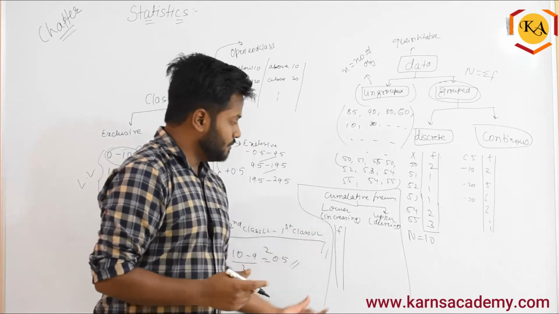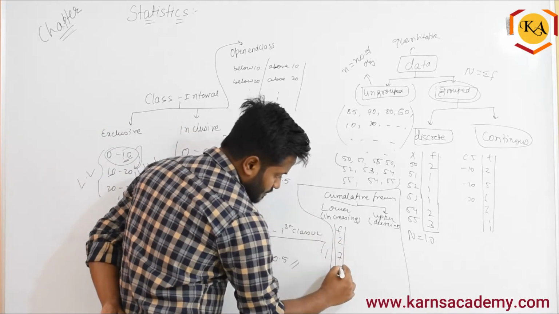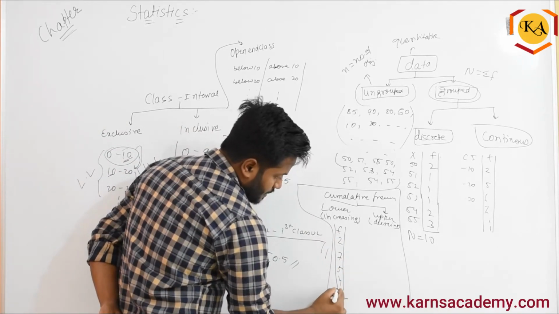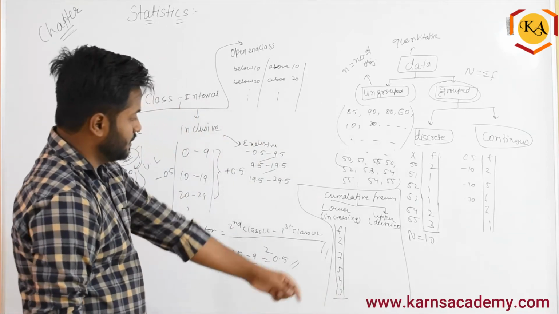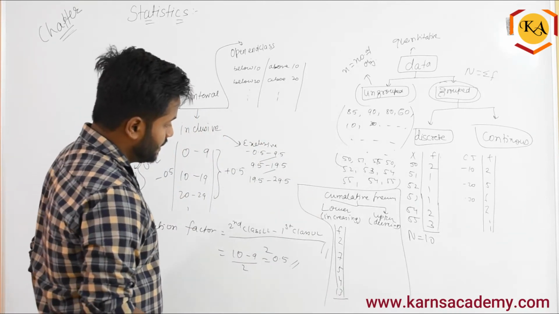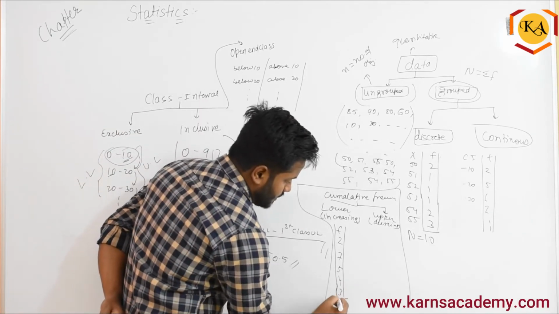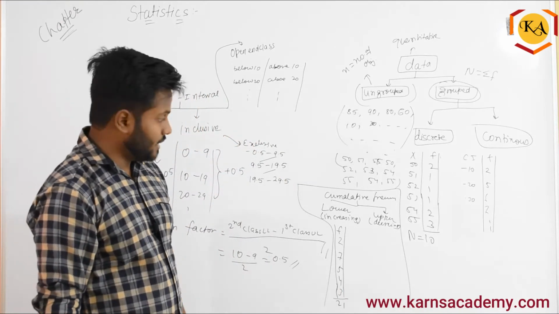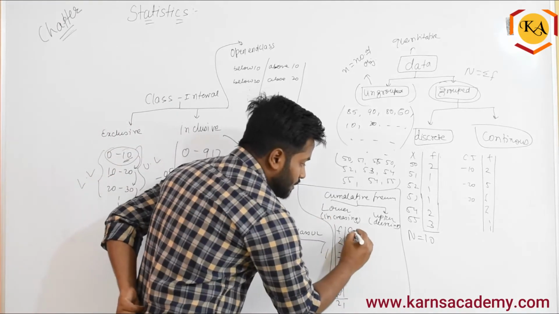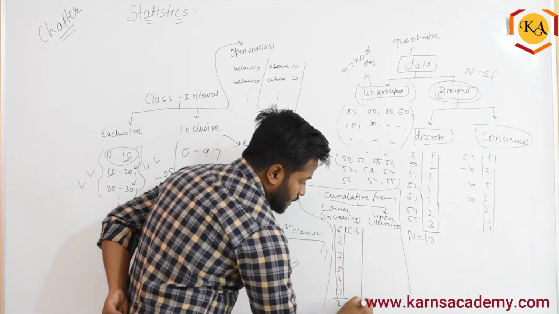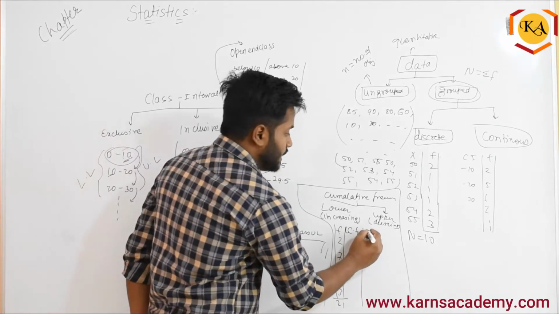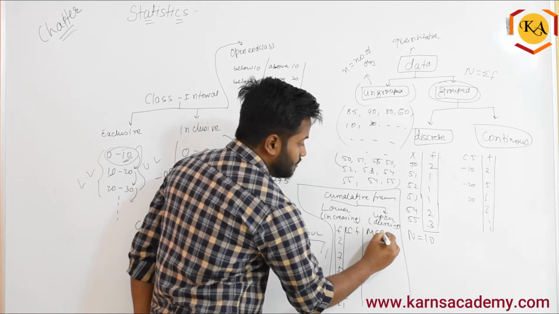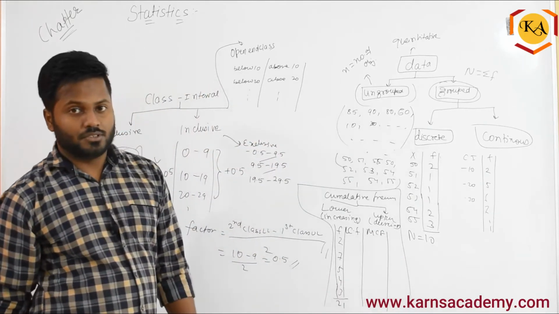But right now, understand, let's say they have given 2, 7, 5, 4, 3. So what is the total? 5 plus 3, 7, 14, 14 plus 7 is 21. So assume that 21 is the total, correct? Now to find the cumulative frequency, I'm finding the lower cumulative frequency first, and then I'll find the more than cumulative frequency or upper cumulative frequency.